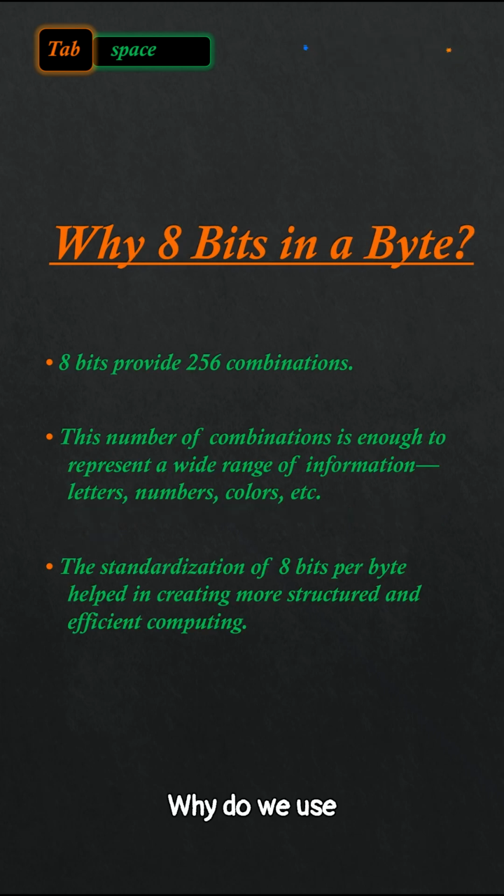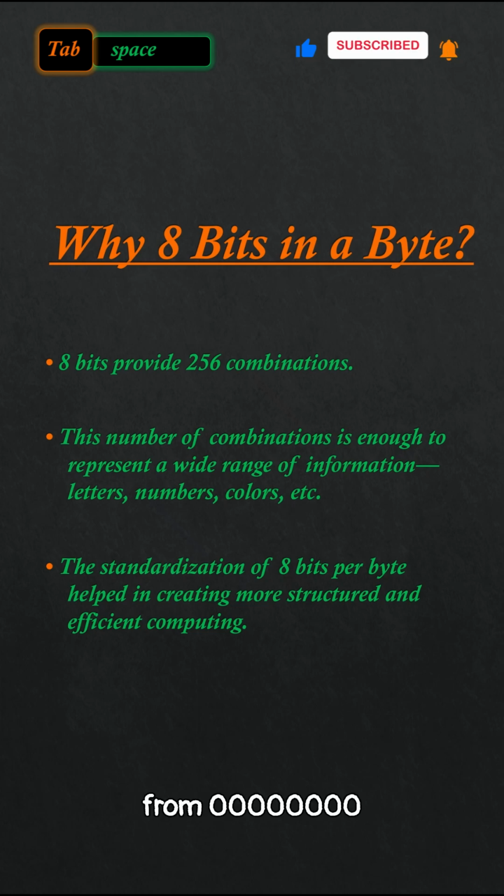Why do we use exactly 8 bits to make a byte? The reason is simple. 8 bits gives us 256 possible combinations, from 00000000 to 11111111. This range is large enough to store a variety of data, including numbers, letters, and even images. Standardizing 8 bits per byte helped early computer engineers efficiently represent a wide range of information.